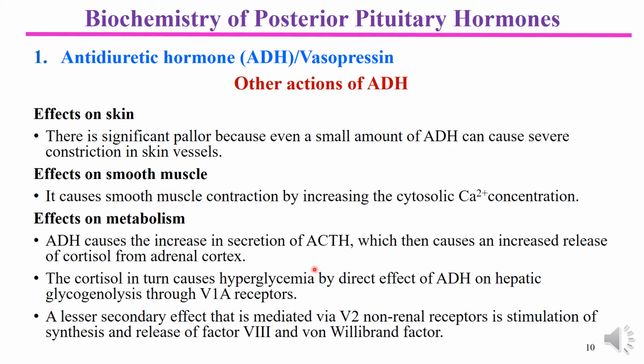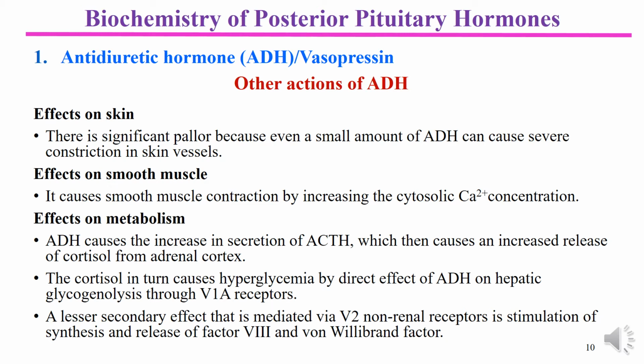So hyperglycemia means a diabetic-like situation. That's why ADH, or the antidiuretic hormone, is also diabetogenic, just like growth hormone. If you go back and consider the main hormone of the anterior pituitary, which we discussed in the previous lecture, growth hormone is the main hormone of the anterior pituitary, and its metabolic effect on carbohydrate metabolism was also diabetogenic because it also creates hyperglycemia.